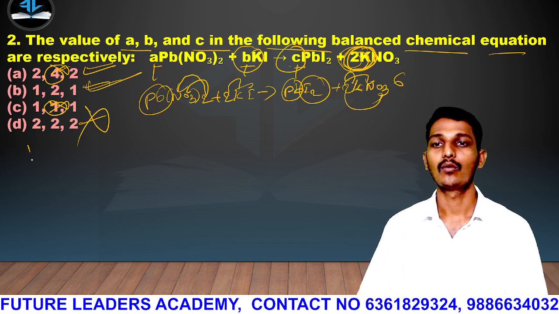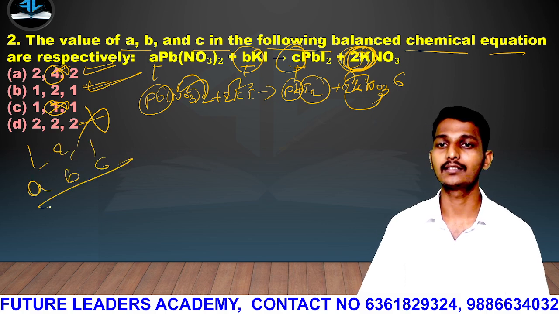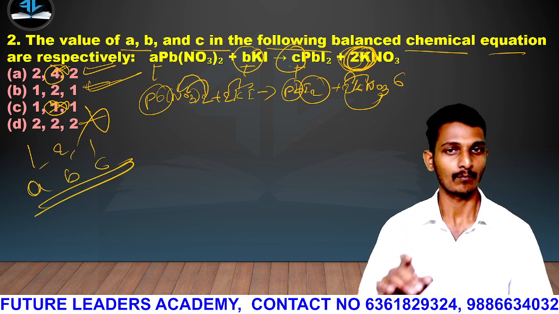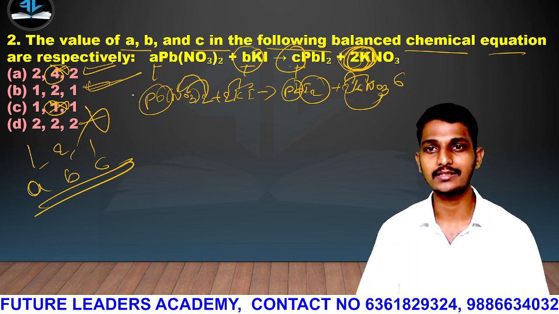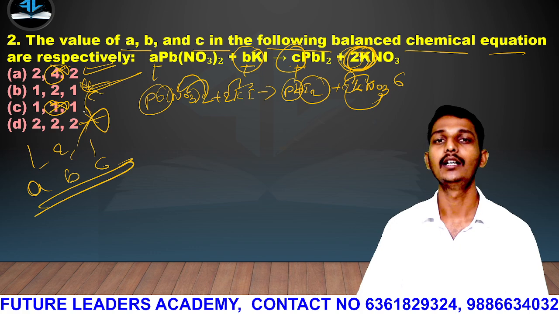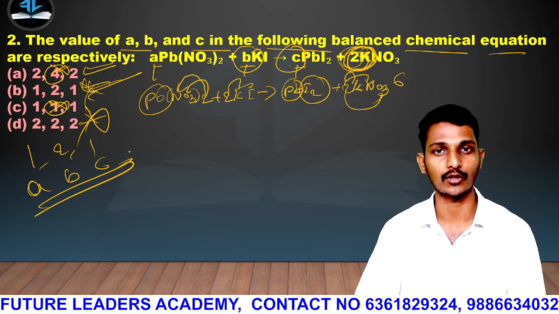We have got the answer: 1, 2, 1 will be A, B and C. Understood guys? By the option method. The option method can help you. Even if you are not able to write the answer, if it is 50-50, then go ahead to the next question and come back to the same question later.